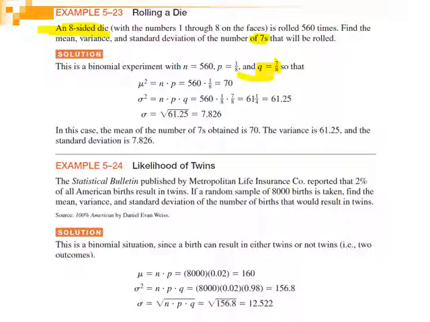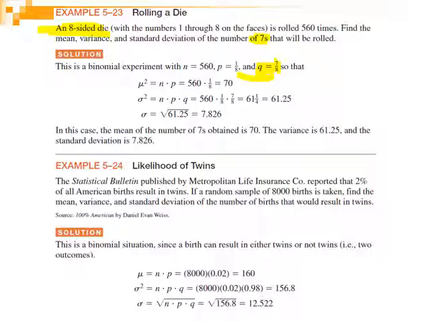We can now find the mean mu, not mu square, sorry, mu only. Mu is equal to n times p, which is the number of rolls, 560, times 1 over 8, equals 70. Now sigma square is n times p times q, equal to 61.25, and finally sigma is the root of the variance, equal to 7.826.